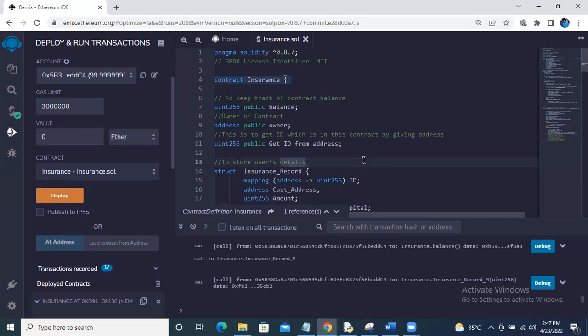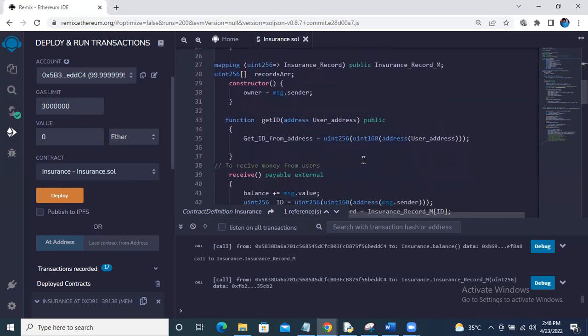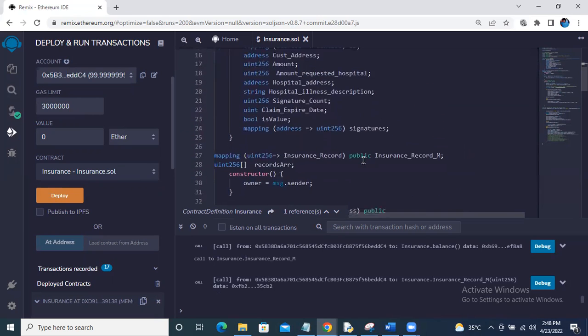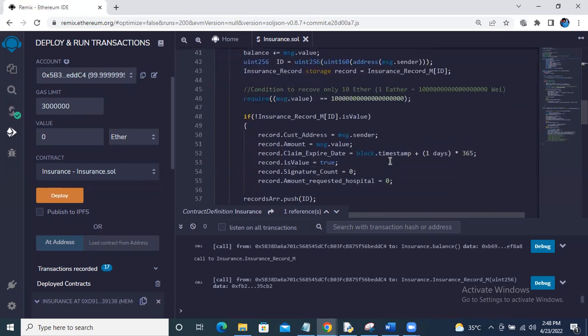One more thing to point out: for now we are keeping the condition that whatever amount the user sends to the contract account, that much only he can spend. In a real-time scenario, we can set a premium amount, and once the policy starts, the customer can use up to that premium amount. For now, we are keeping it as much as the customer sends into the contract account. We can add a number of policies here, and just for demonstration purposes, we provided a simple policy so it will be easy to understand.